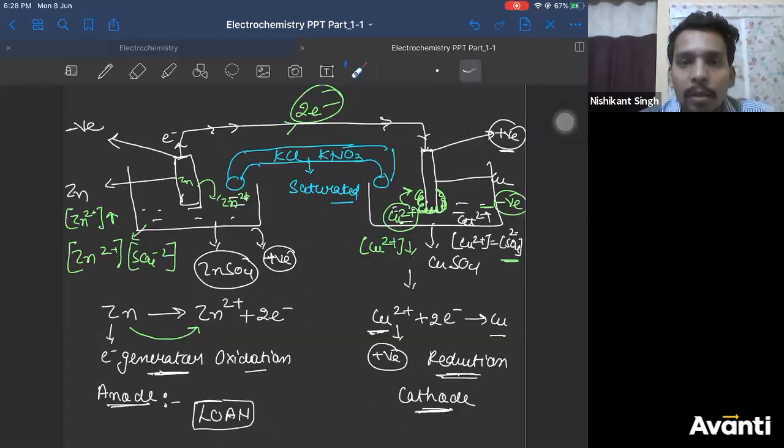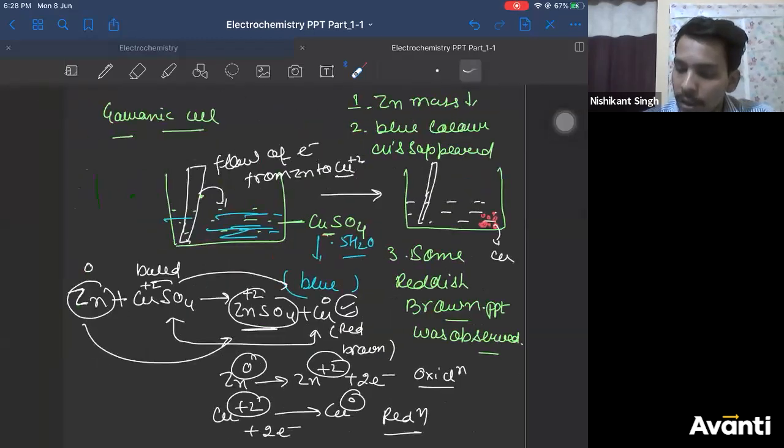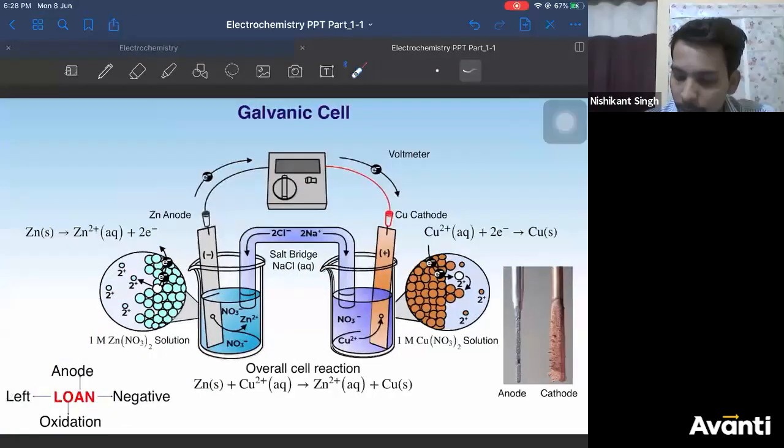I will not answer this now because I have not explained all types of cell till now. So let me come to all the types of cell. This is not something which I can explain now, right? Yes, so this is what is explained here, right? So you see here. Yes, I'm coming to that, Gaurav.